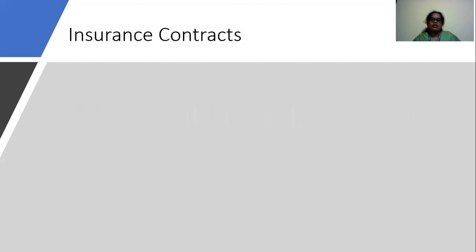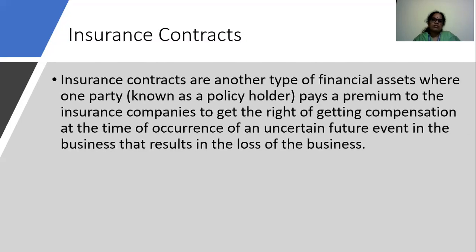The last one is the insurance contracts. Insurance contracts are another type of financial assets where one party, known as the policyholder, pays a premium to the insurance company to get the right of getting compensation at the time of occurrence of an uncertain future event in the business that results in the loss of the business.